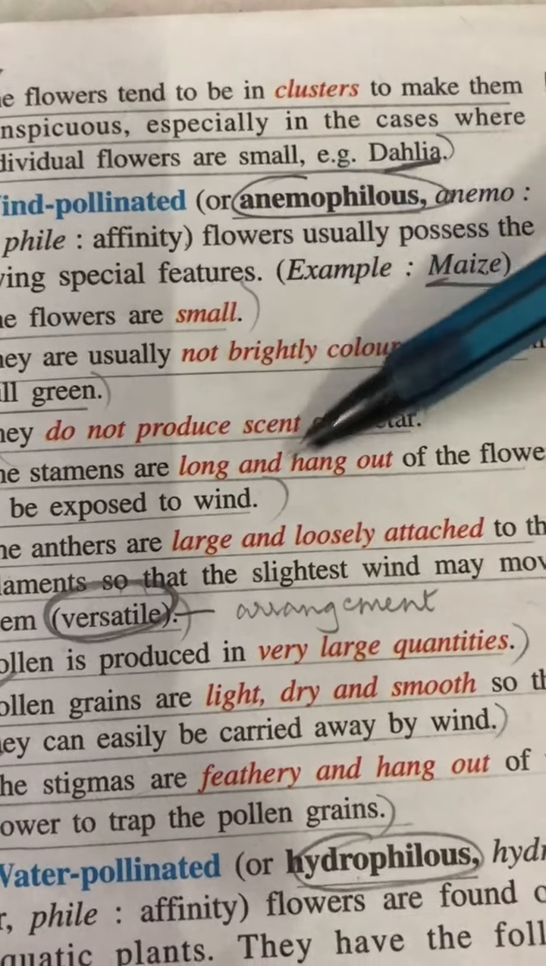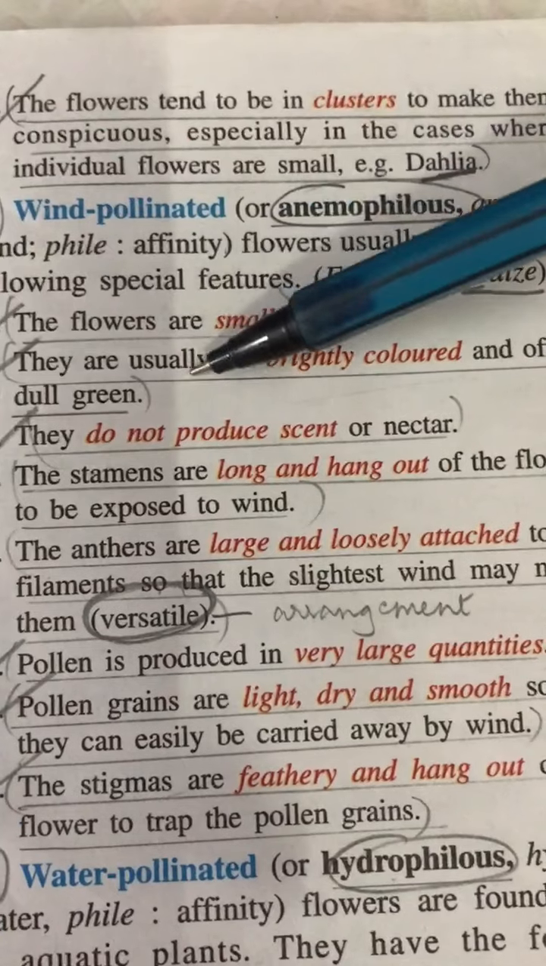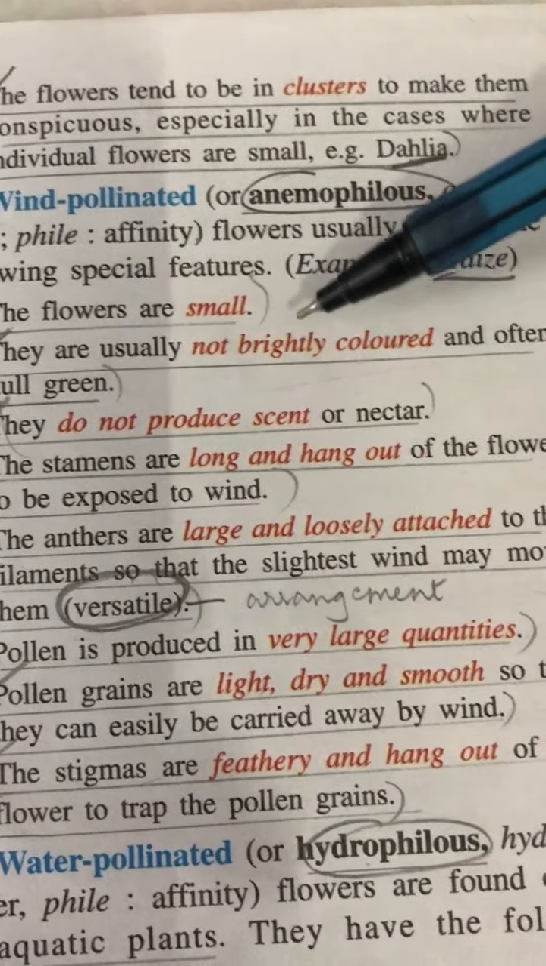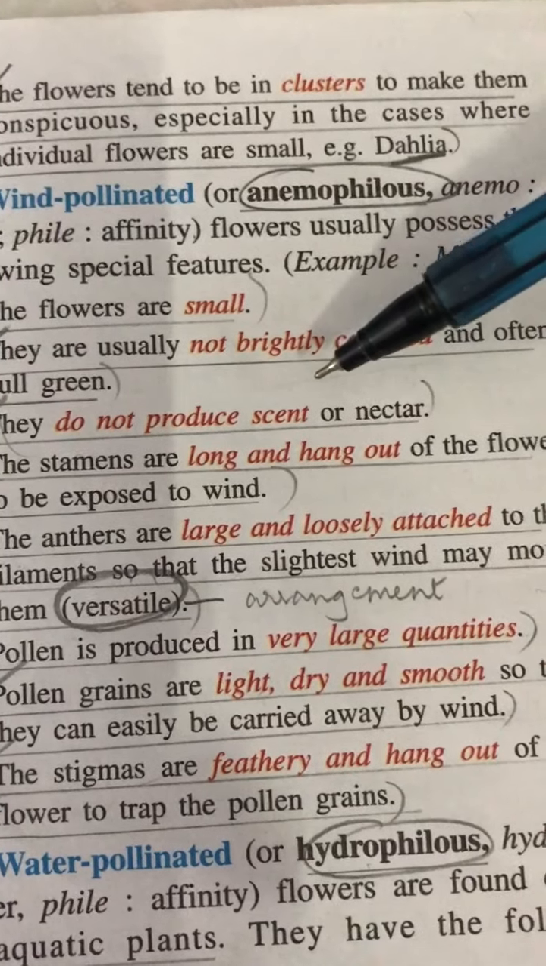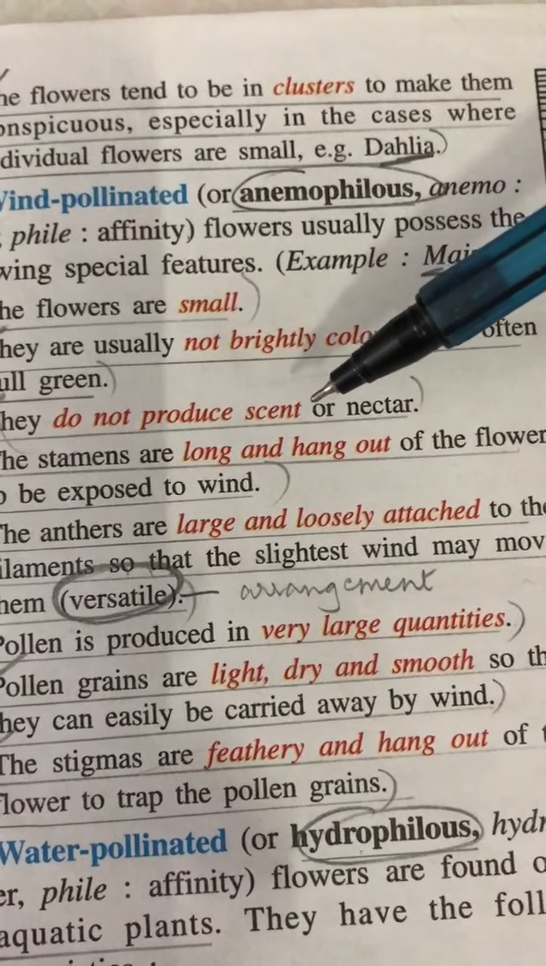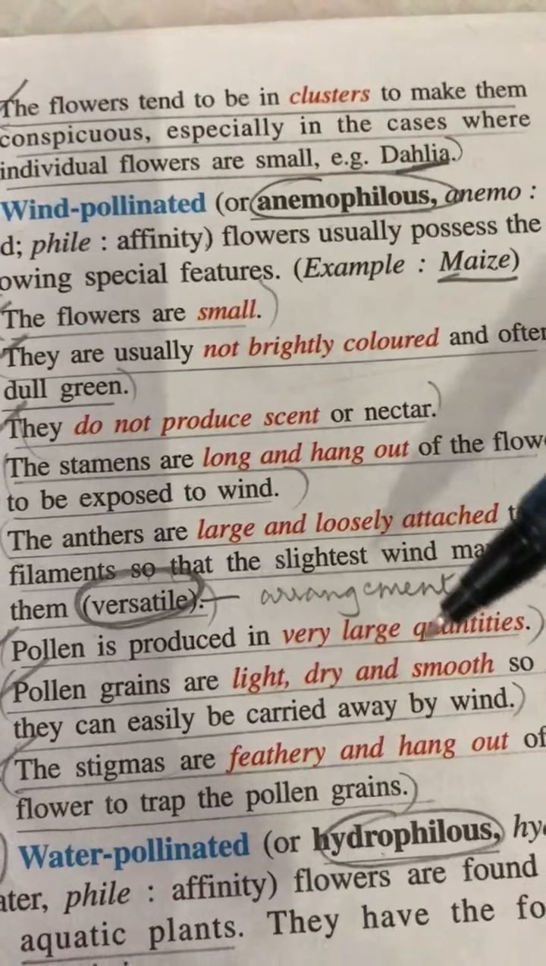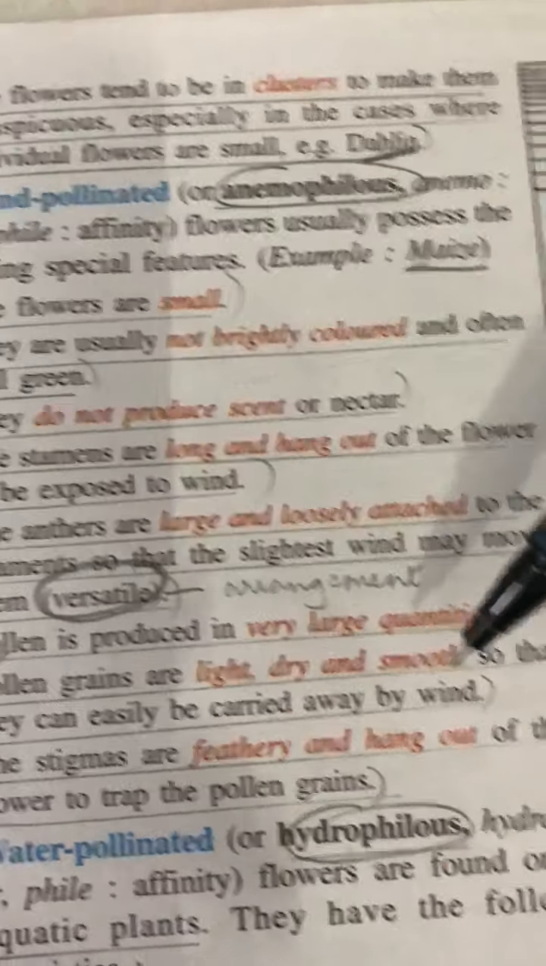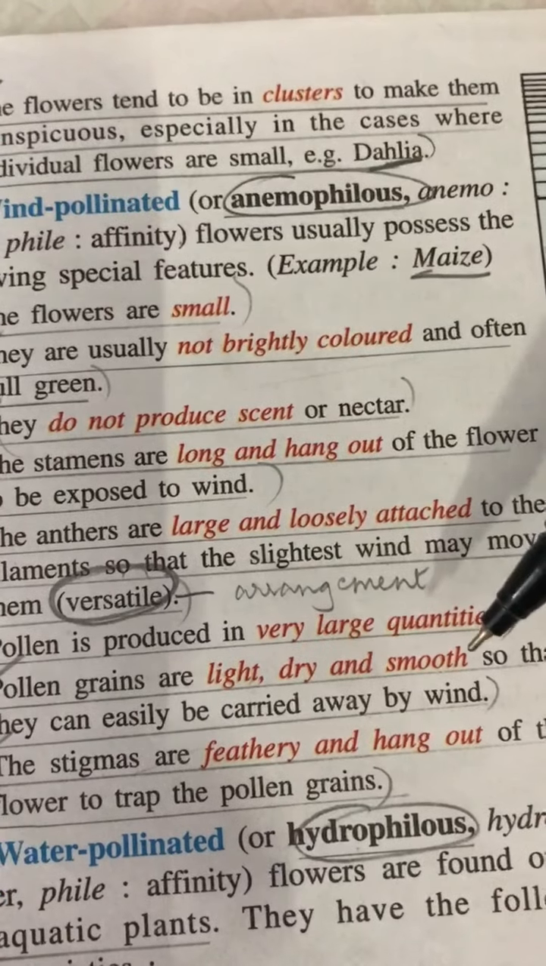So overall, this is more economical if we talk of the flower. It doesn't have to spend its energy in looking bright or colorful or producing nectar or scent. But at the same time, there is a lot of wastage of pollen because a large amount of pollen needs to be produced. It is carried by wind and on the way it is wasted.